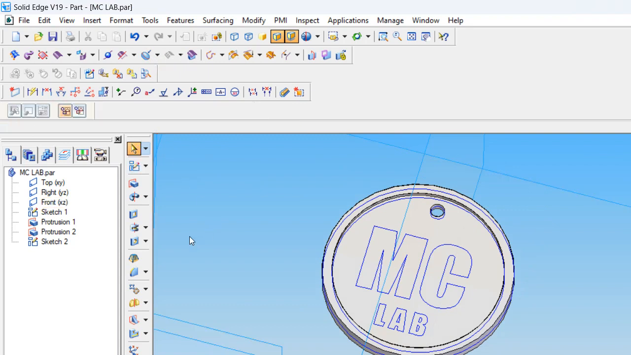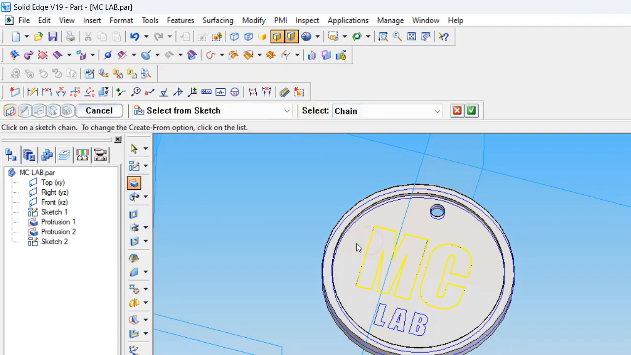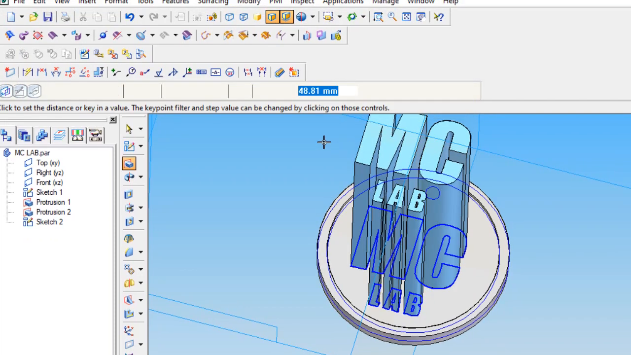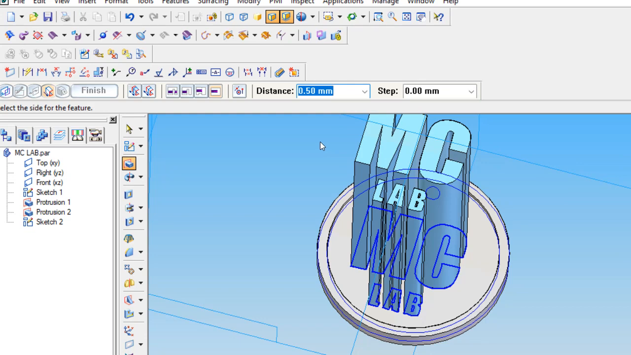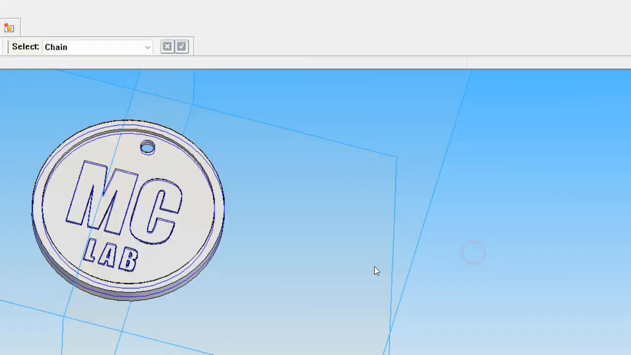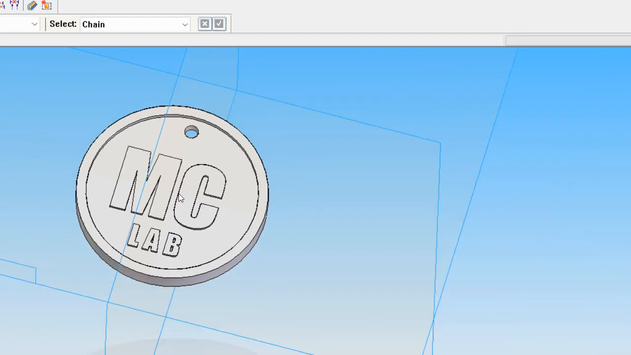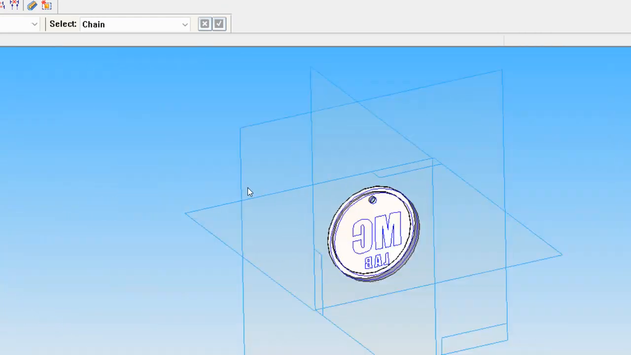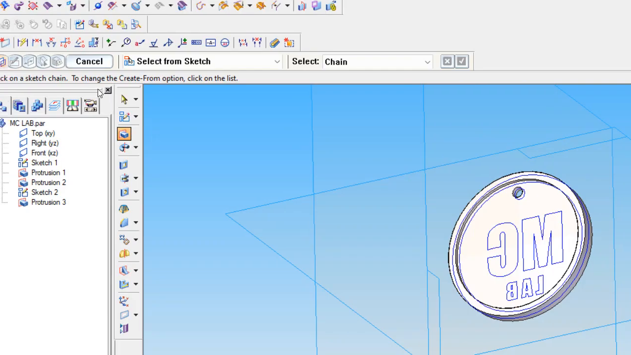Finish. So using the protrusion command, chain, we are selecting this one and this one. Both we are selecting and clicking OK and the projection of 0.5 mm and finish. So we made MC lab on the one side. The same process will be repeated on the back side, or the other side, of the keychain.